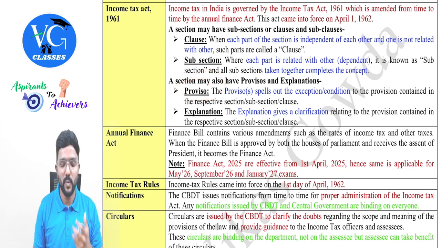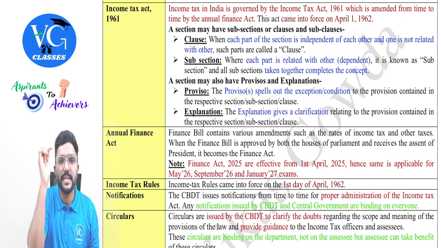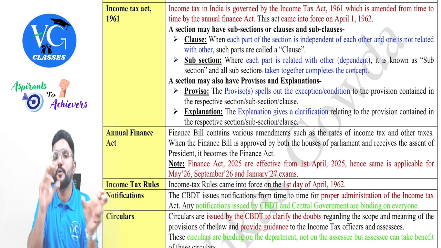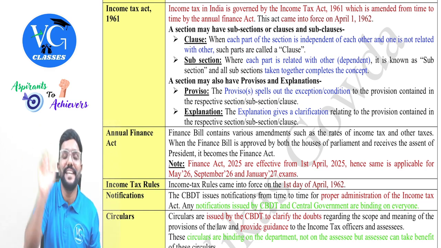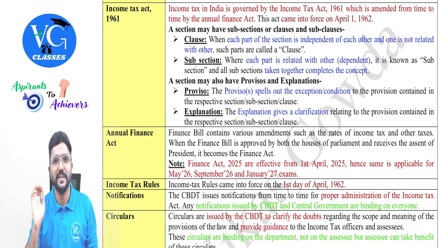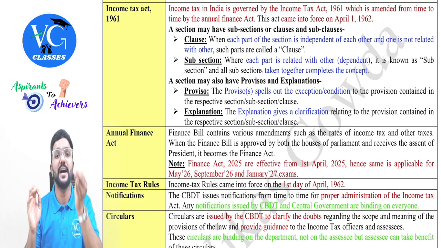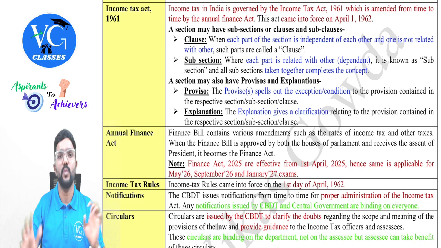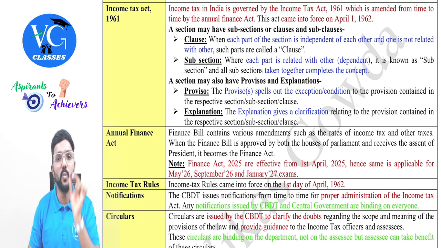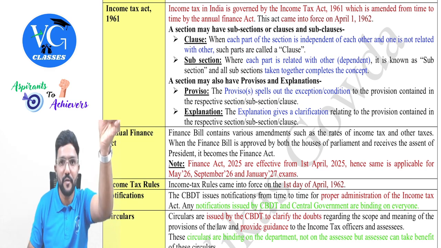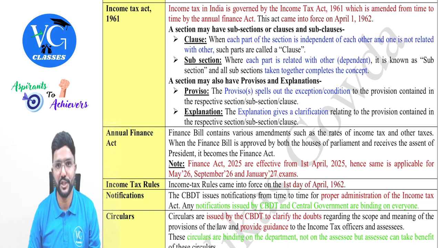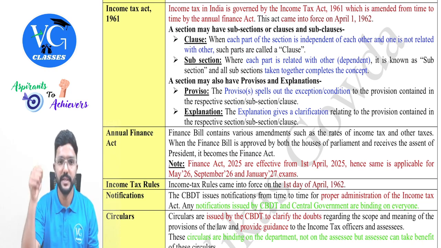Proviso. Whereas coming to explanation, under sections 80GGB and 80GGC, they have used the words political contribution made to a political party. Now, what is a political party? It is given in the explanation. They have told that political party means the political party which is registered under the Representation of the People Act. I cannot consider however I want. So they would have used various words or terms in the respective provision. What exactly is it? They may give it in the explanation, guys. Got it? Yes, sir.